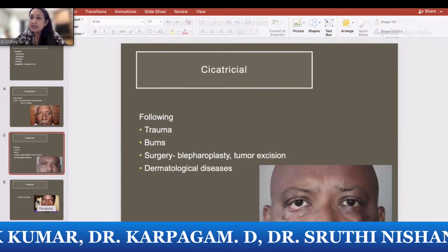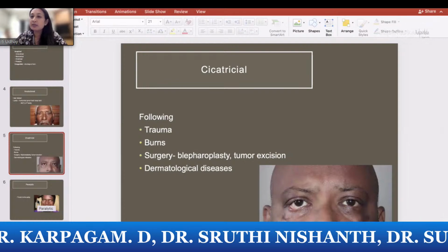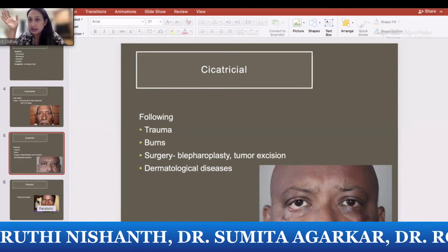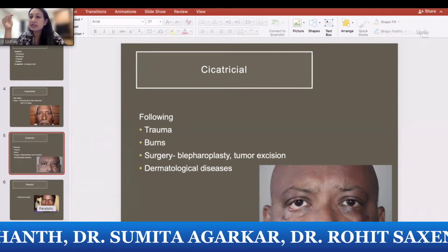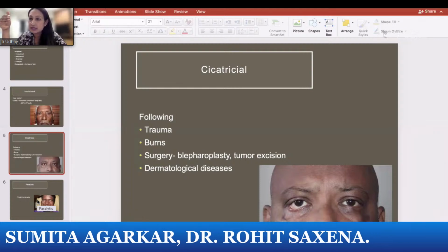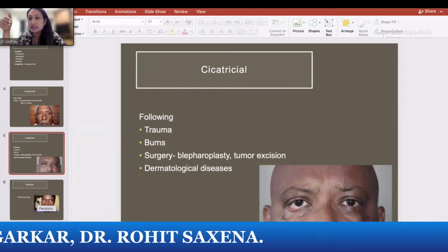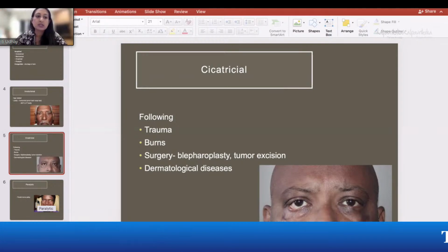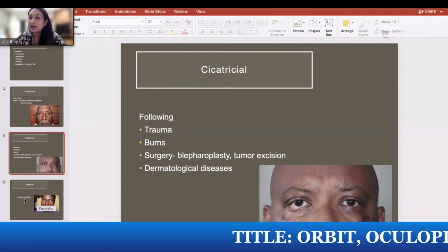The other kind is cicatricial, in which it can be because of shortage of the anterior lamella. So you must know the three lamellae in the eyelid. The anterior lamella is the skin and the orbicularis. The middle lamella is the tarsus and the retractor muscles. And the posterior lamella is the conjunctiva. The tarsus and the conjunctiva, some people include in the posterior lamella. So whenever there is a shortage of the anterior lamella, you will have ectropion.